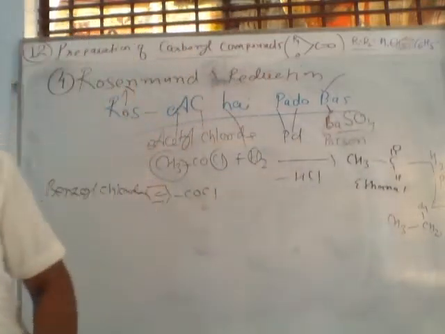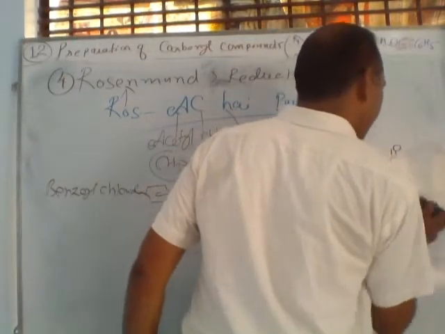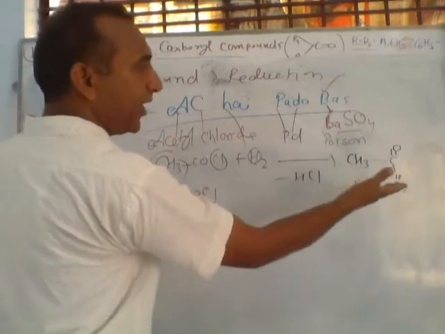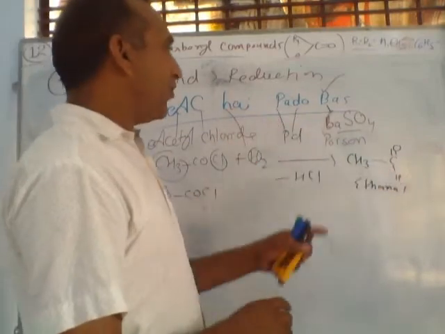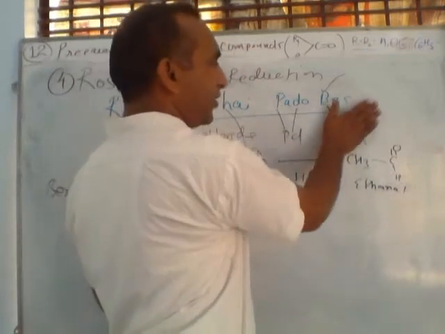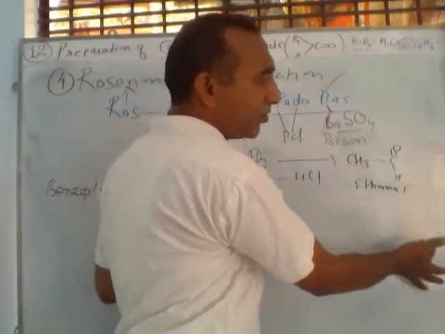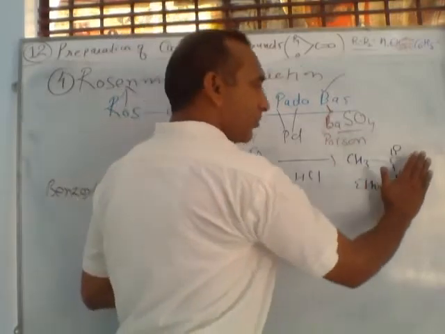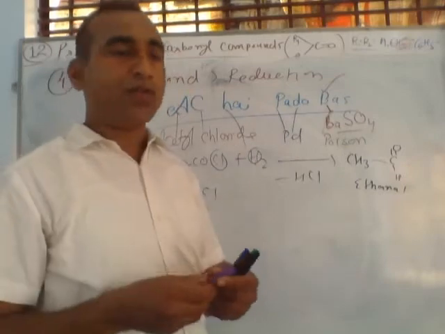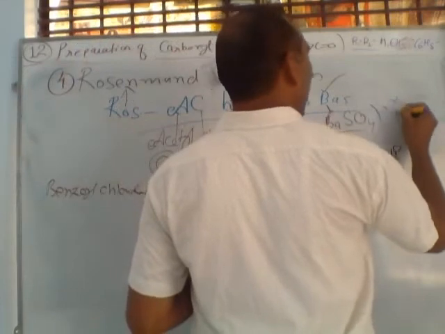If you are using barium sulfate with this, the reaction will stop here. So if you want to convert acetyl or benzoyl chloride into aldehyde, then the mixture of barium sulfate is called a poison for this catalyst. If you are not using this barium sulfate, palladium is a strong reducing agent, and it can reduce this compound into alcohol. But if you want to stop the reaction here, palladium along with barium sulfate is used, and these two are mixed in a compound, that is xylene, boiled xylene.